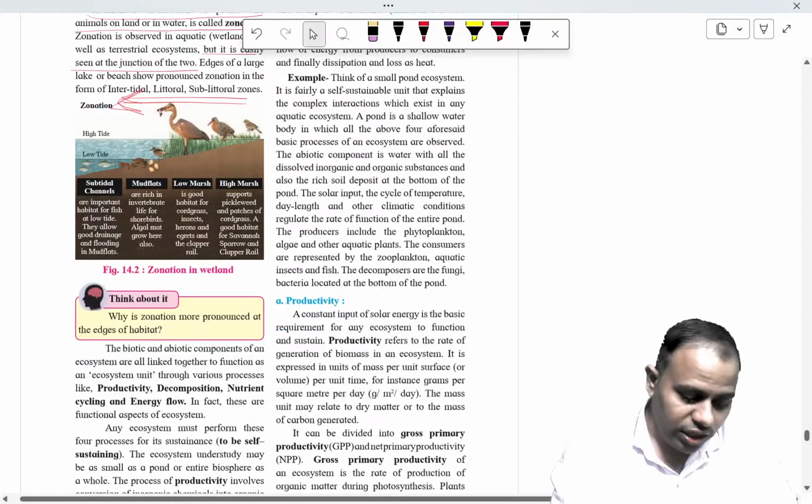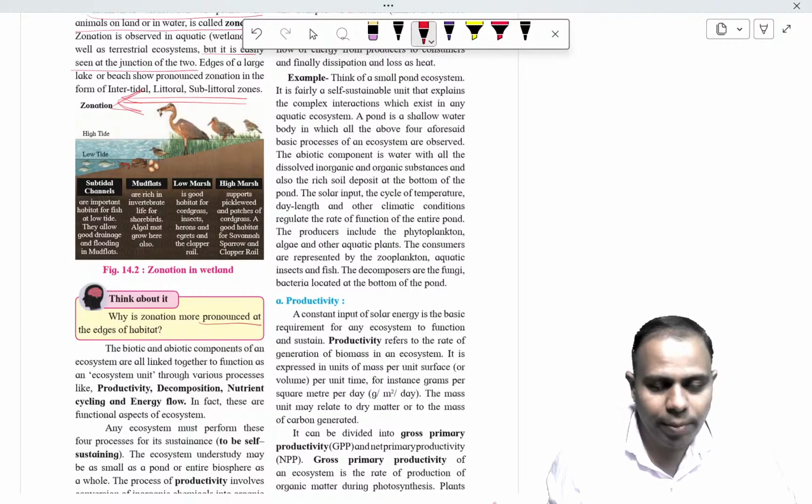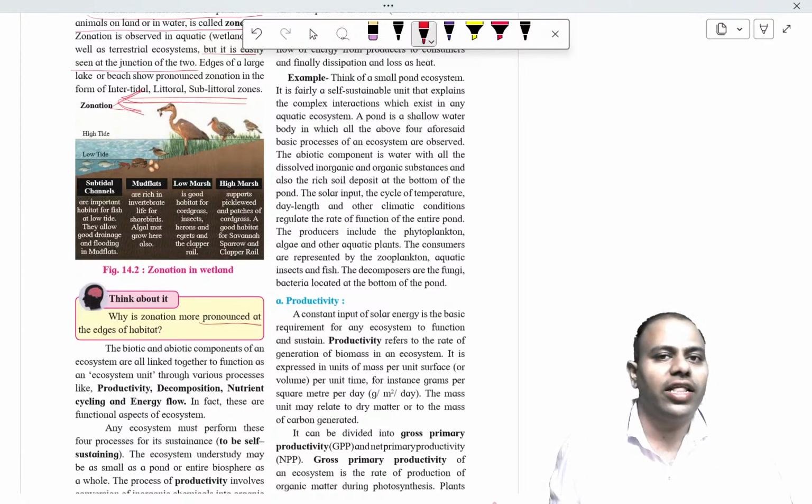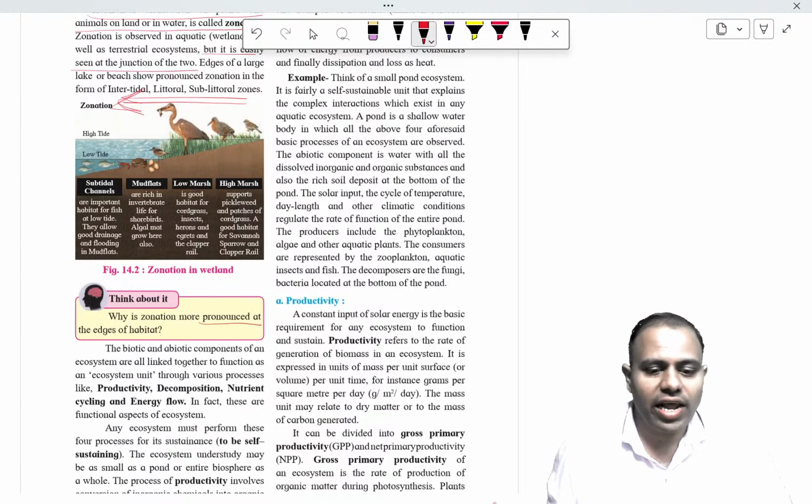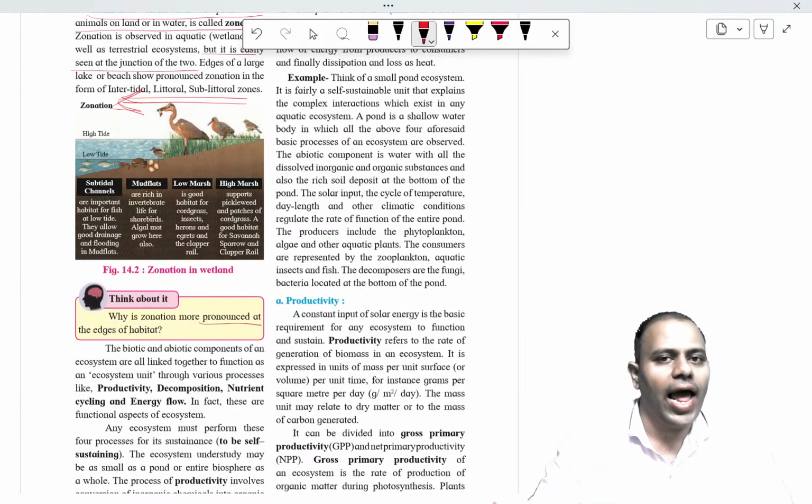Remember, this zonation is always pronounced at the edges of a habitat. Wherever the habitat edges are, for example, as I just told you, it can be ocean and air, land and air, or land and water.